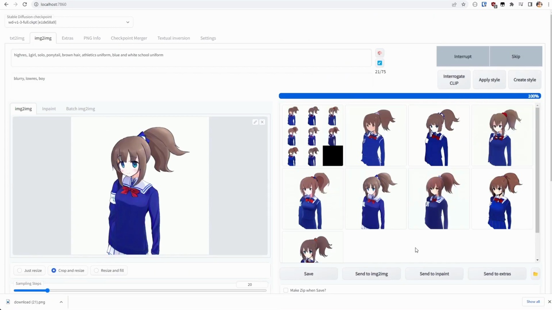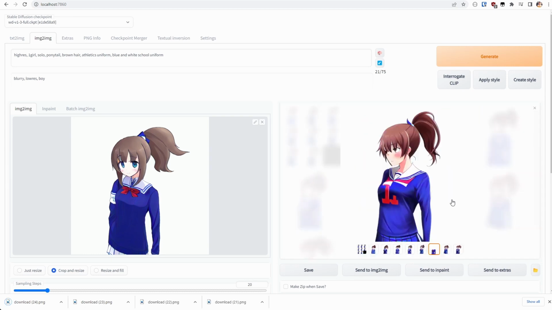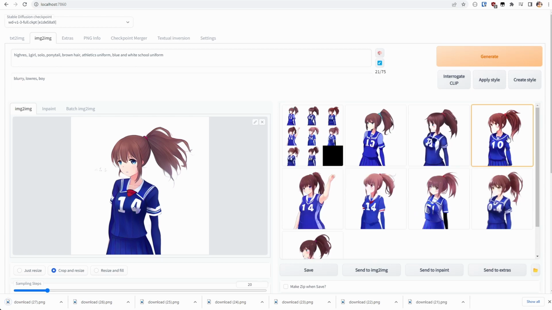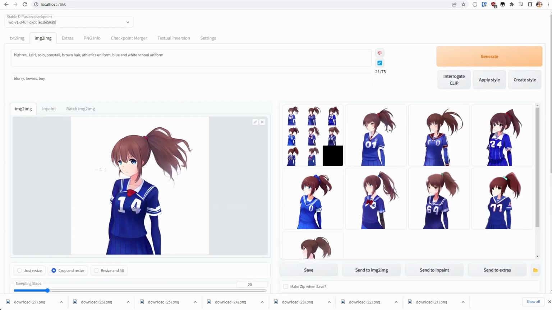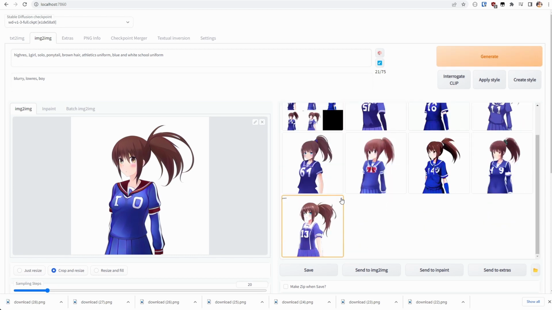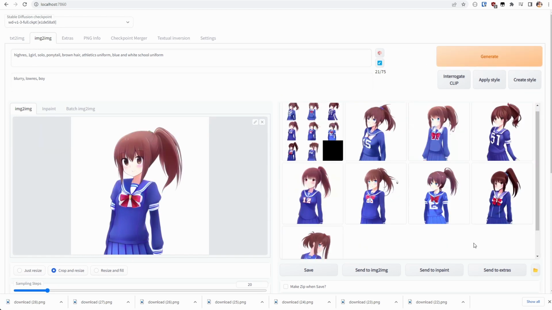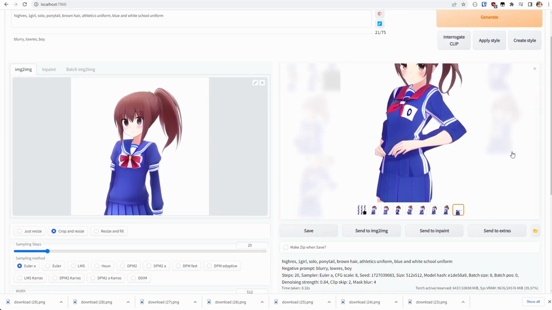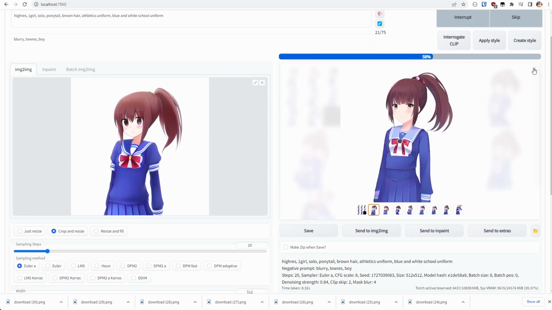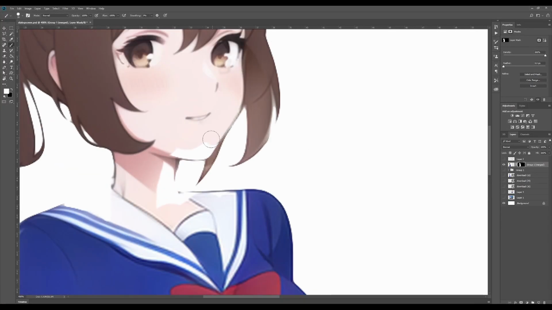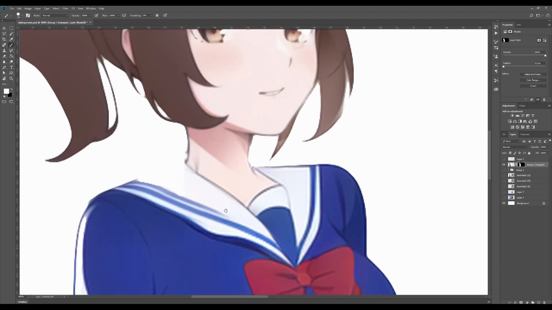As you can see, once again, image to image comes through with the goods. So basically I'm just working through selecting the best generation that I like from the list and then running it again, selecting another generation, running it again, and just going through and doing a few passes. Slowly you're going to get closer and closer to what you have in mind. Sometimes if you're not getting what you want, you might have to update the prompt or even update the negative prompt. Alternatively, if you get stuck in a loop where it's giving you pretty similar images consistently, you might have to increase the strength a little bit.